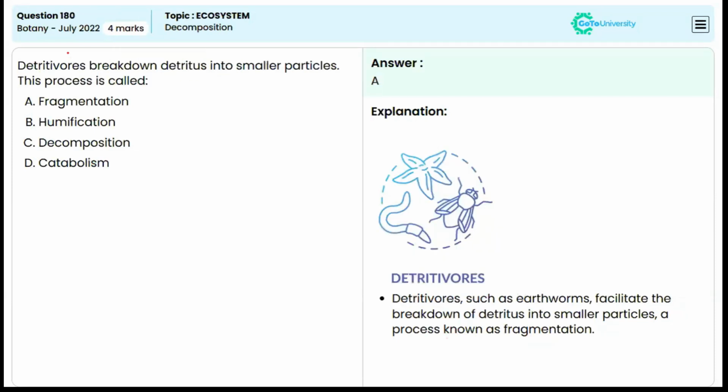Next question from July 2022. Detritivores break down detritus into smaller particles. What is this process called? Simple, fragmentation, isn't it? So they break down the larger particles into smaller particles. What is it called? Fragmentation.